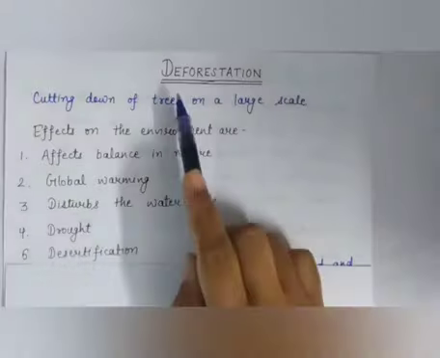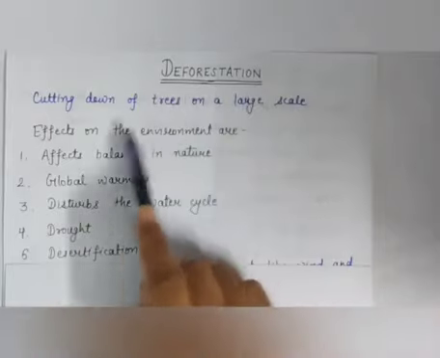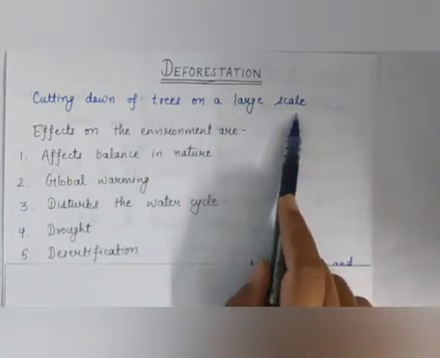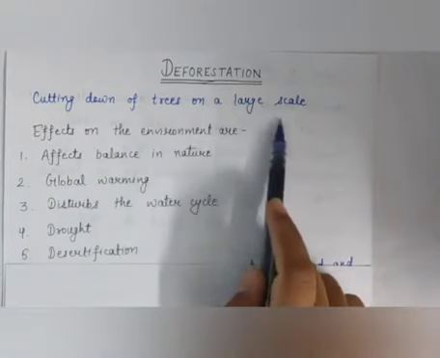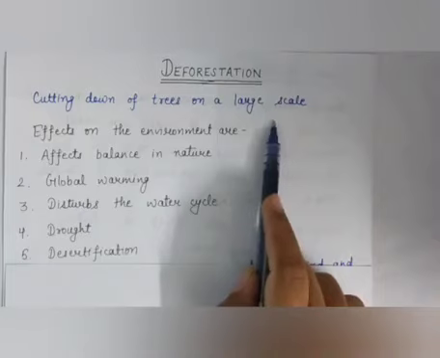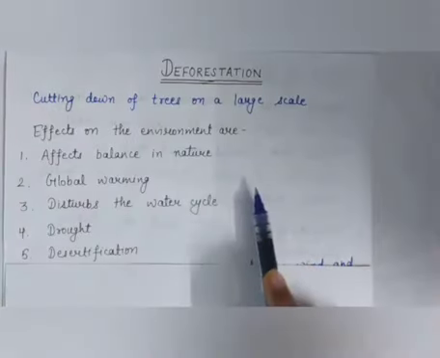Next topic is deforestation. What is deforestation? The cutting down of trees on a large scale is called deforestation. Means the cutting down of forest and using that land for other purposes is called deforestation. Deforestation has adverse impacts on the environment.